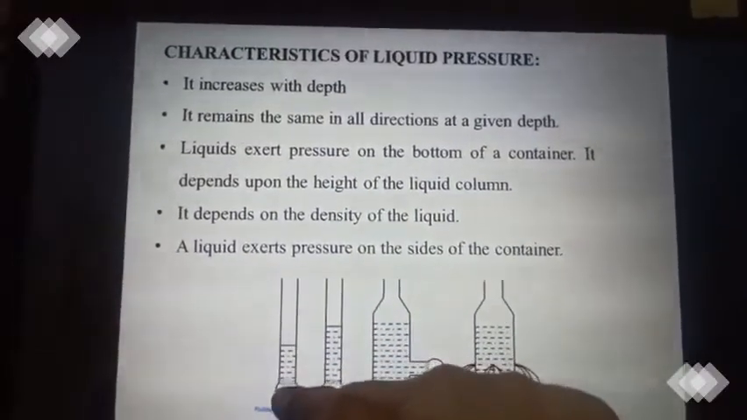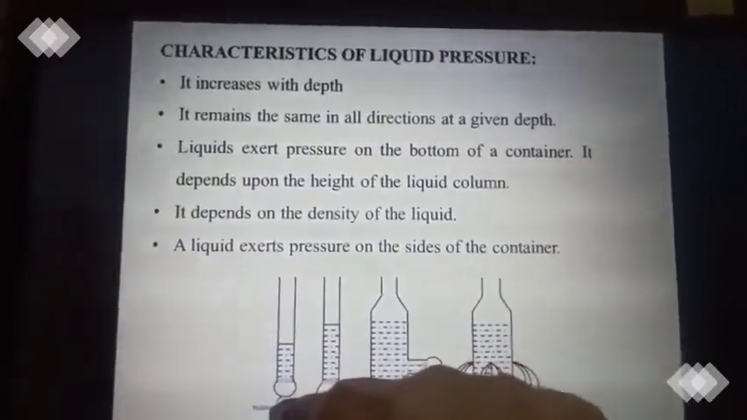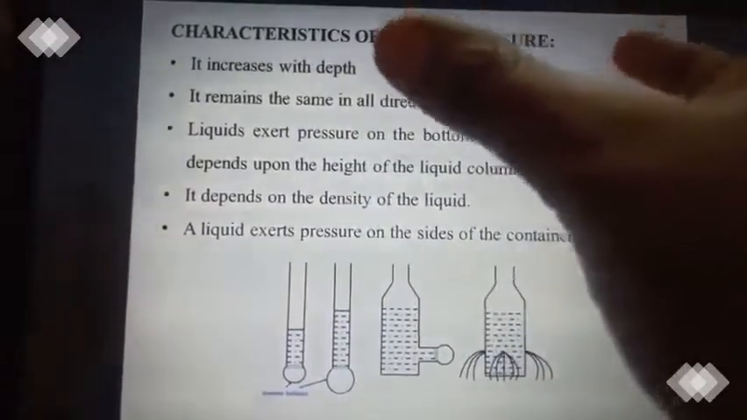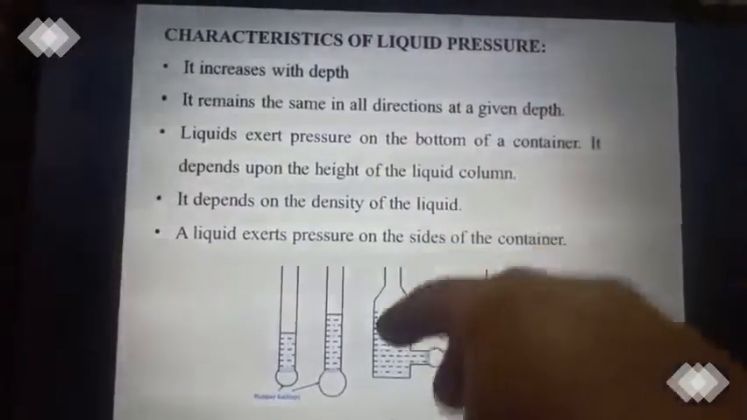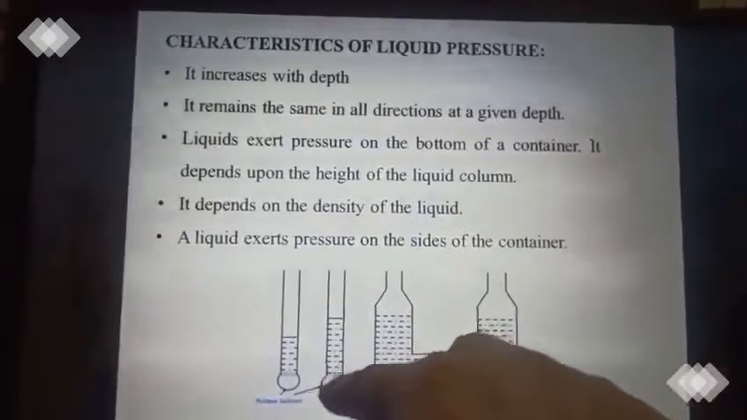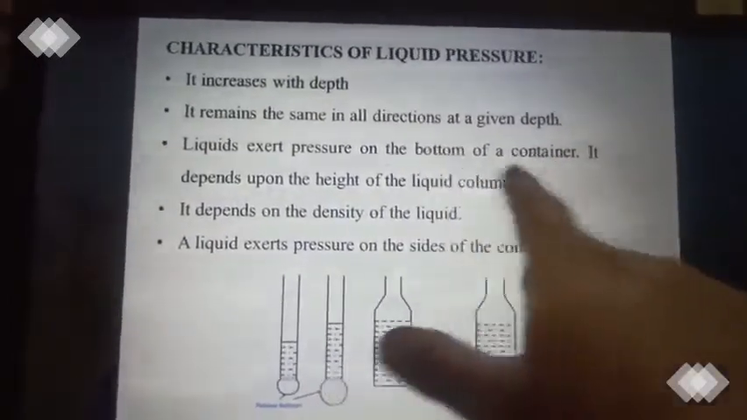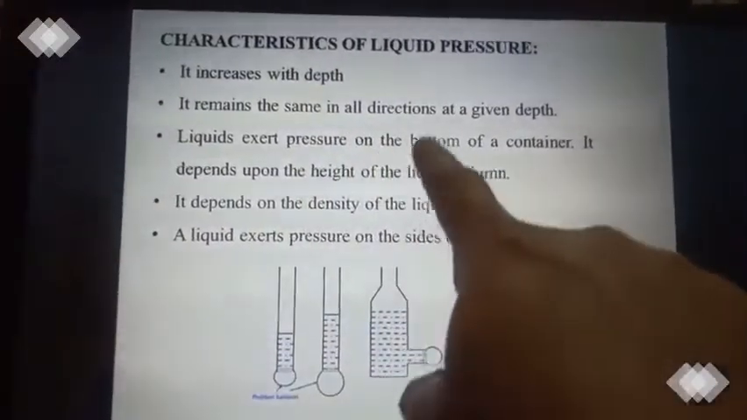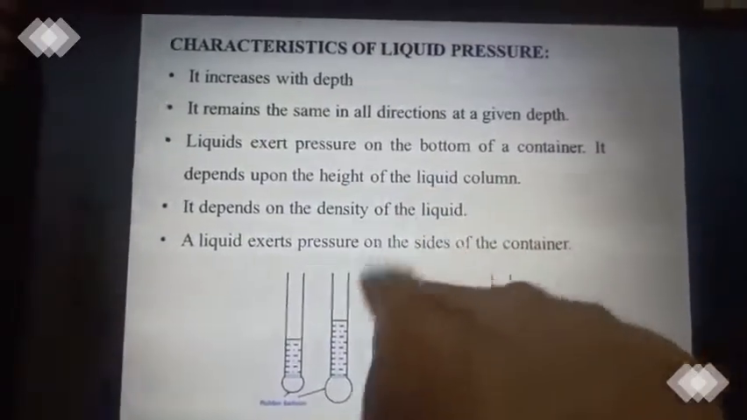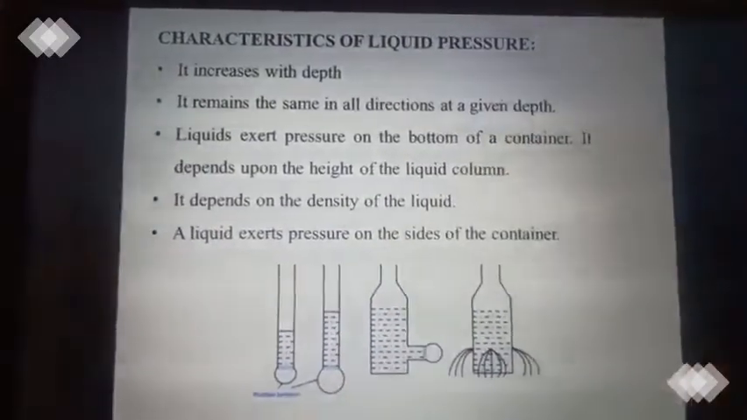For example, you take a tube, both ends of the tube are open, the bottom end of the tube is connected with a rubber balloon, and you pour some water. When you pour a little water, what will happen? Only a little part of the balloon will bulge. Whereas when you add more water, it increases the pressure, and the size of the balloon keeps on increasing as you add more water. So this is what is explained in this point. The liquid exerts a pressure on the bottom of a container, and it depends upon the height of the liquid column. When the height increases, the bulge will also increase.